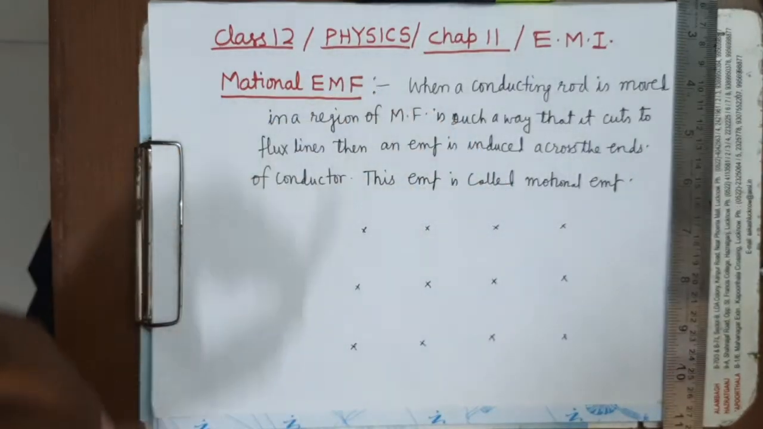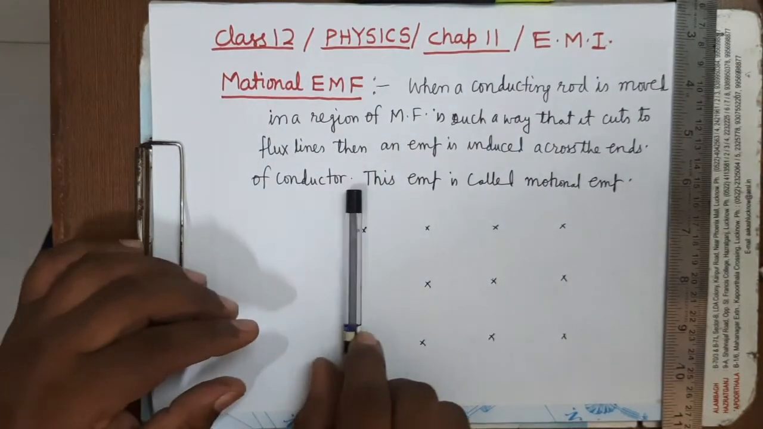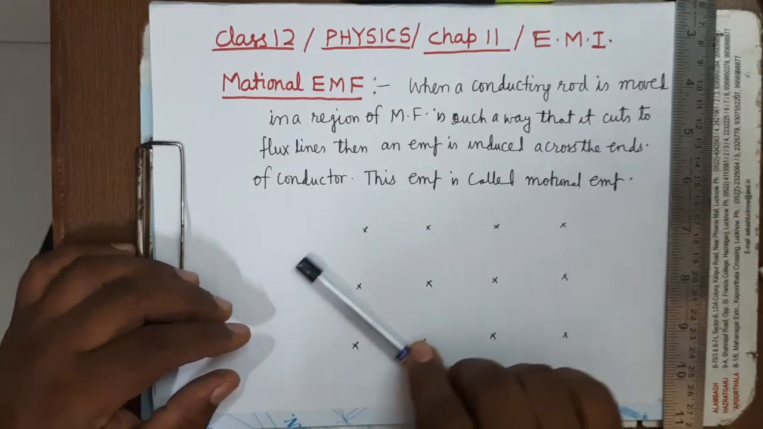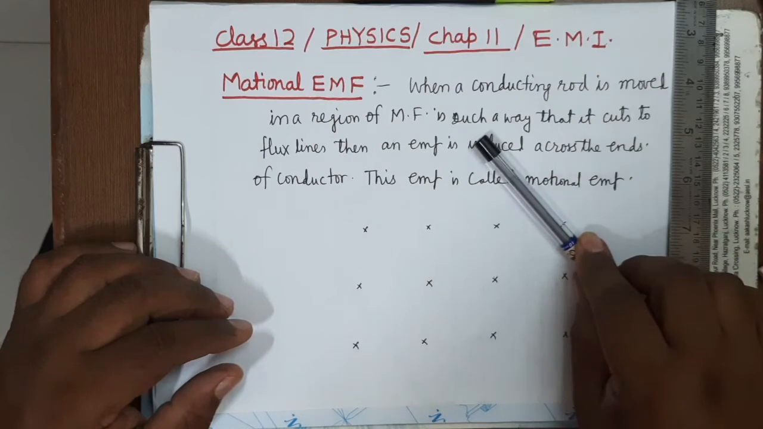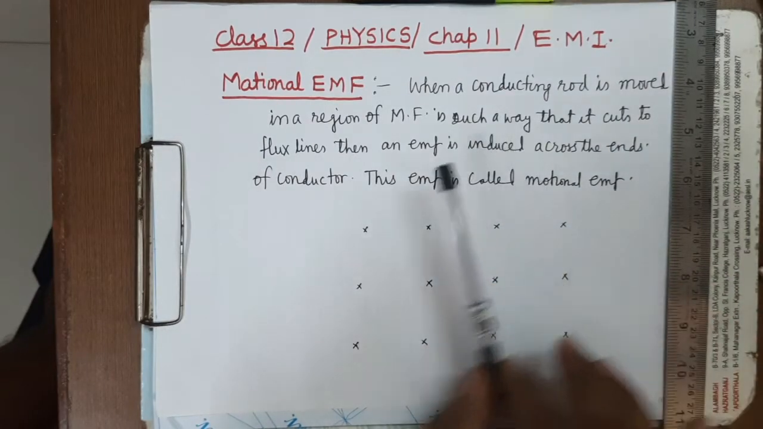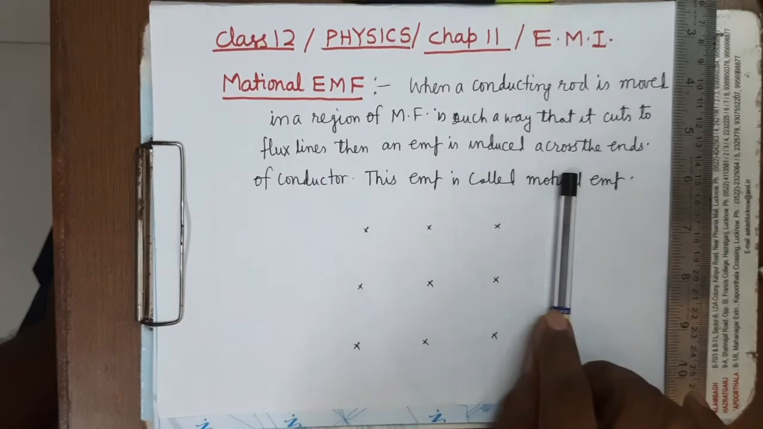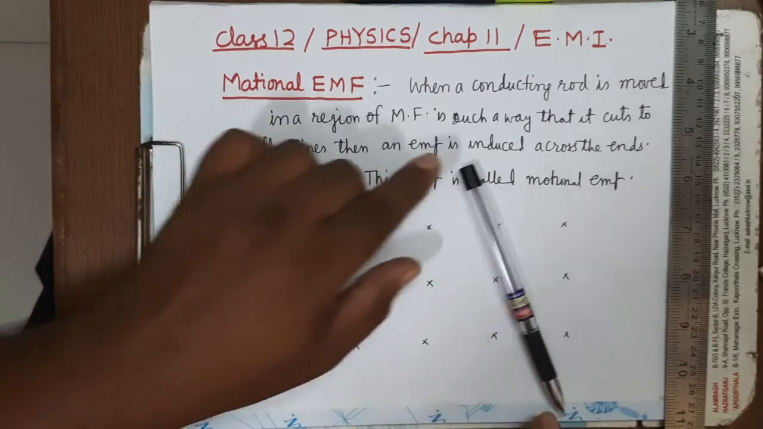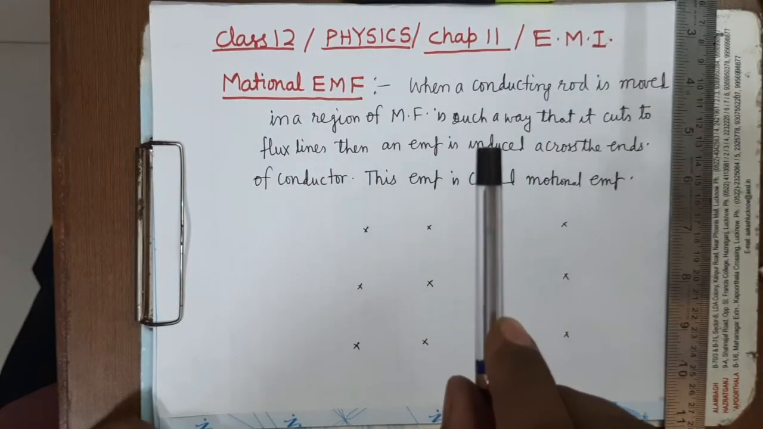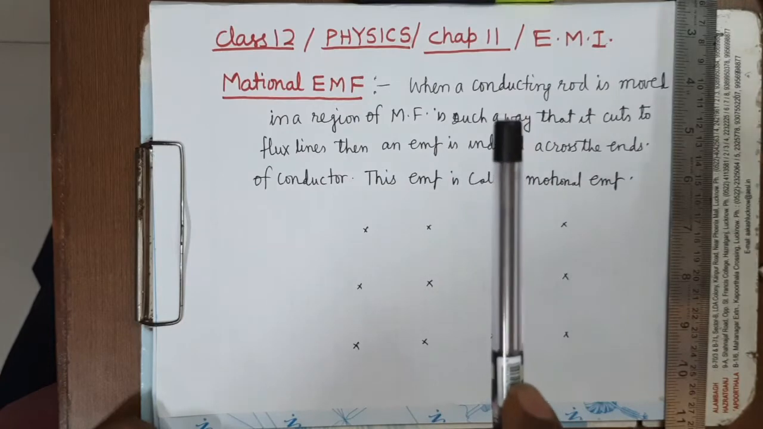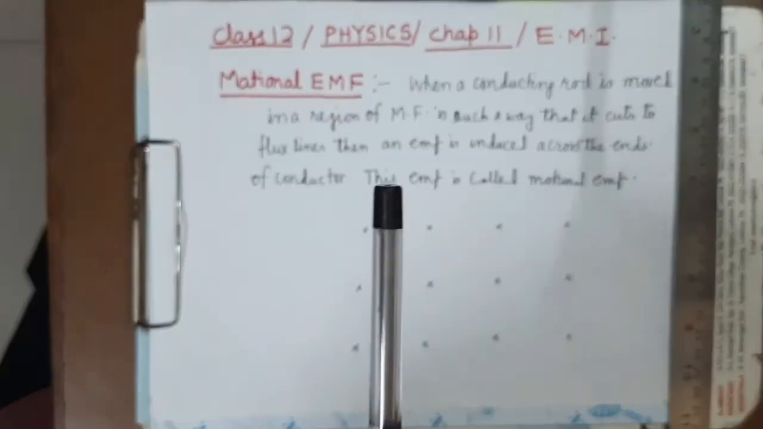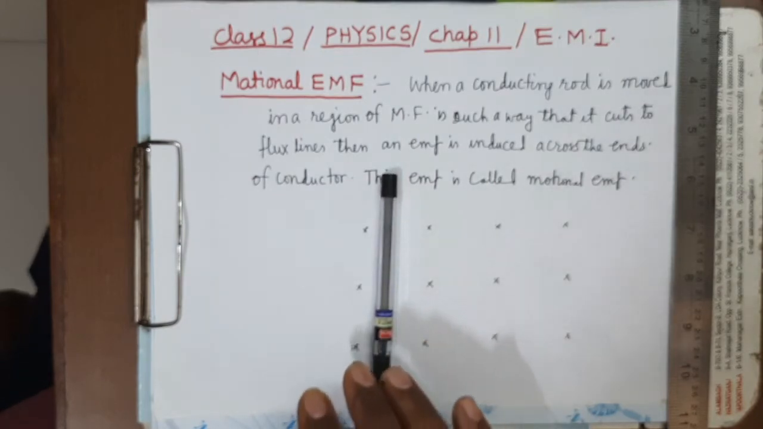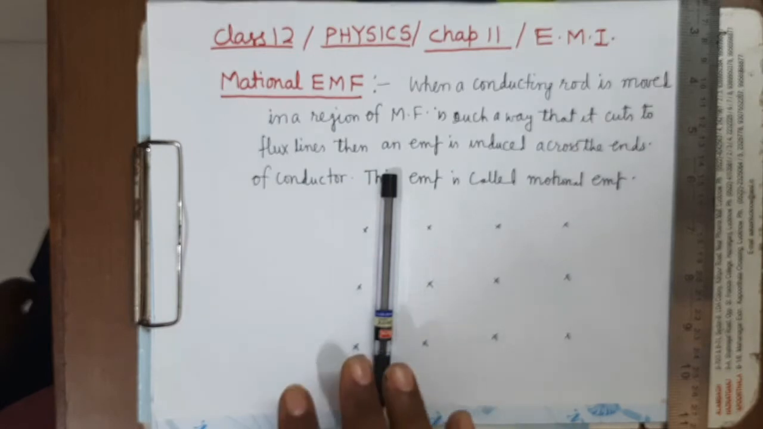The flux line is directed downward, and if you move the conductor in this way, then it will cut the flux lines. If you move it in this way, it is cutting the flux lines. In every case, when the conductor is moved horizontally such that the flux lines are normal to the plane of paper, an EMF will be induced. But if it is dropped in this way, then what will happen? It is not cutting any flux lines, it is moving along the flux lines, therefore no EMF will be induced.